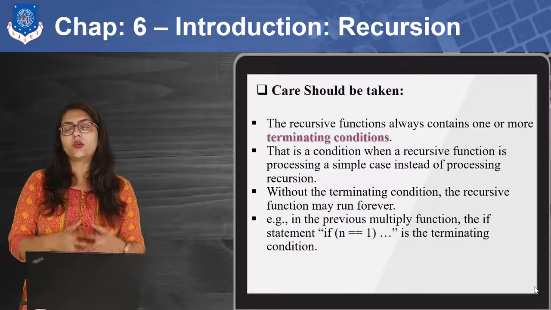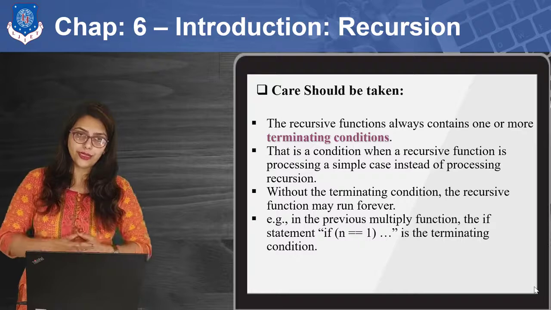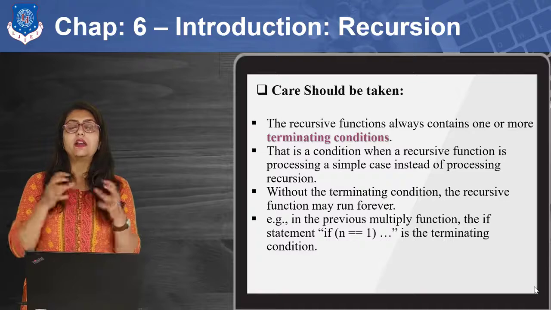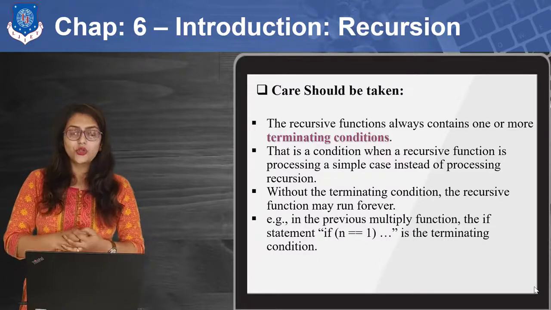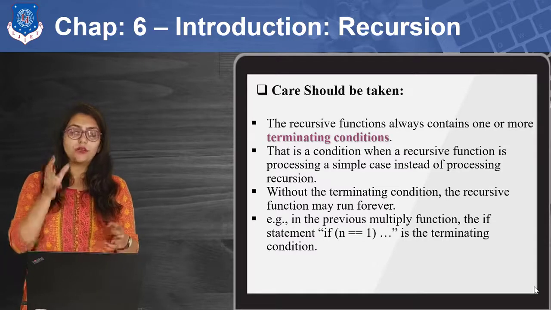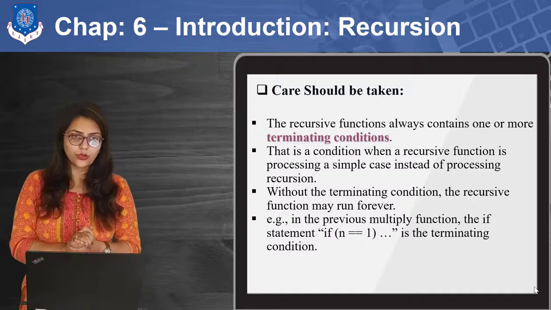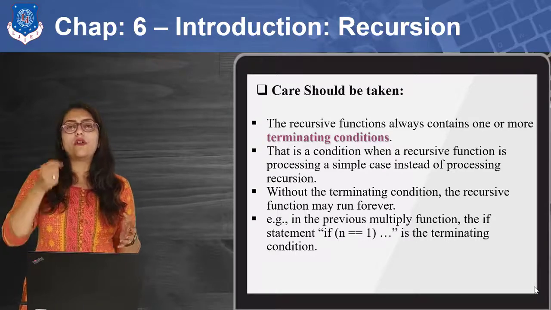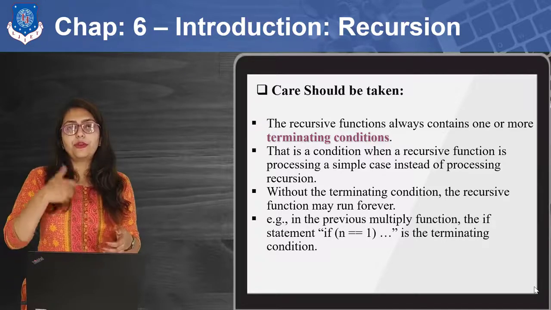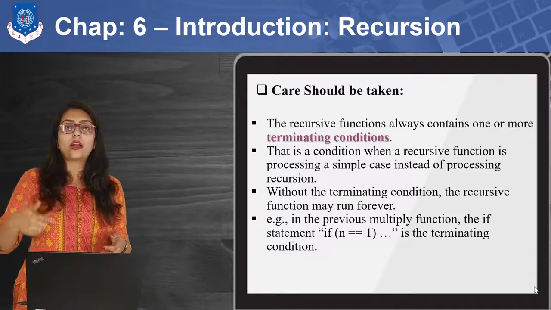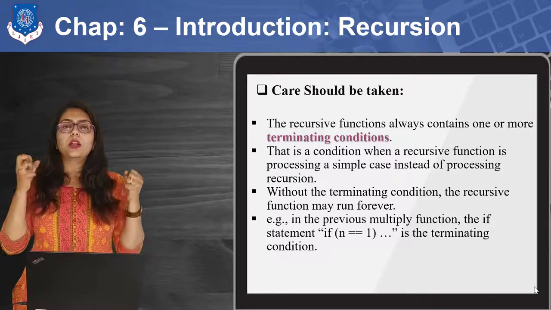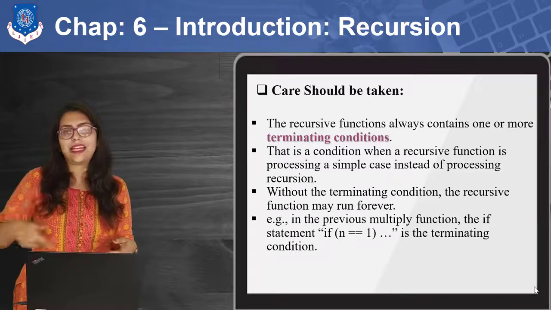Now care should be taken while writing a recursive function. What care should be taken? A recursive function can be an infinite loop if we are not giving any particular terminating condition. I have shown you that the recursive function will stop calculating the factorial once it encounters that the value of n is 1. At that time I have written 1, so I am returning some kind of constant value instead of calling the function itself. So we have to put some terminating condition in order to stop the recursion, otherwise my program will be in an infinite loop.